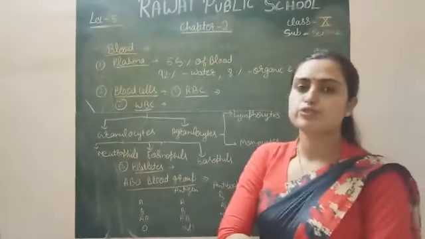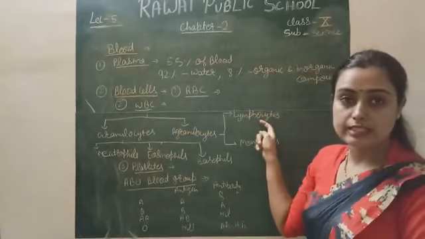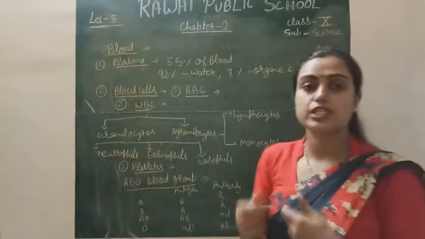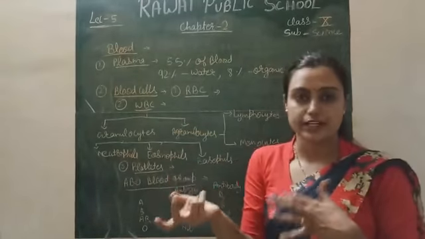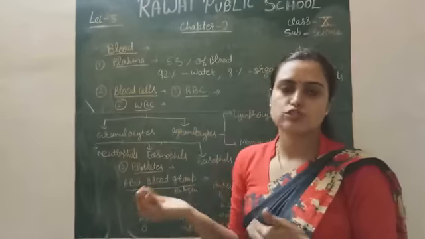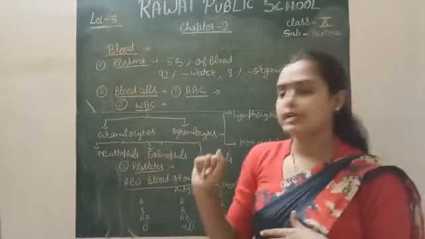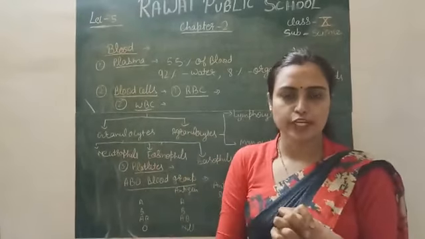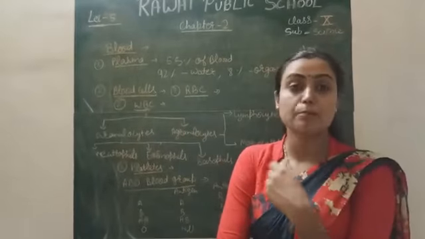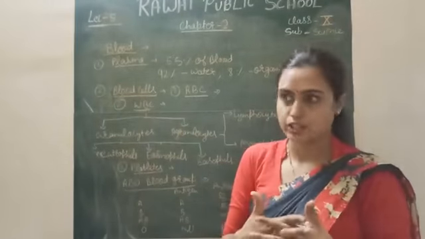Agranulocytes are further of two types: the lymphocytes and the monocytes. These are the cells which produce the antibodies for fighting the external particles called antigens, the foreign particles. So that is how they help us in the defense mechanism. Next is the platelets. They are also very important cells in the blood. They help in blood clotting, and blood clotting is a very important factor in our body simply.